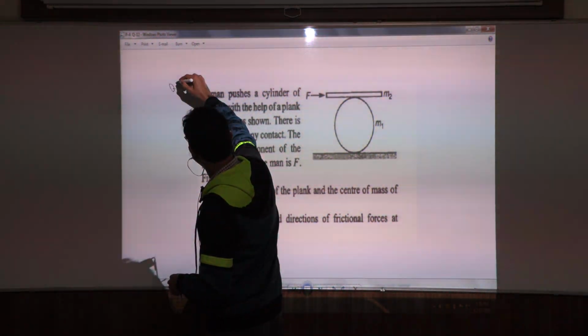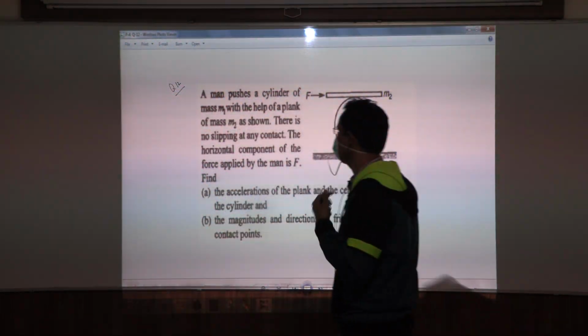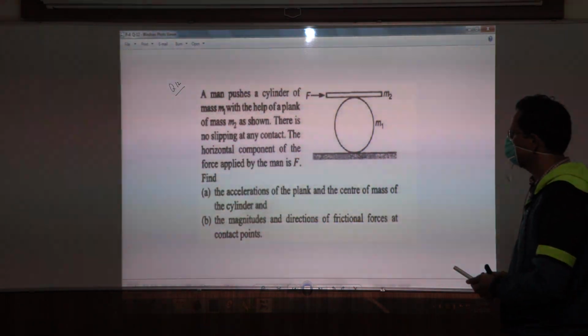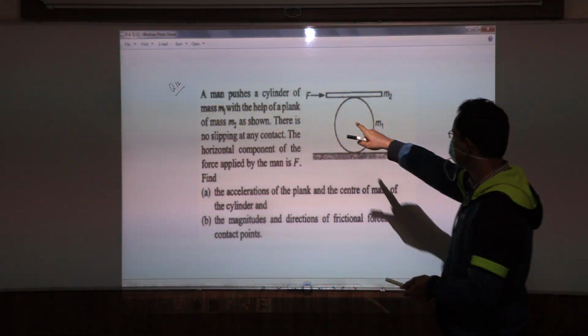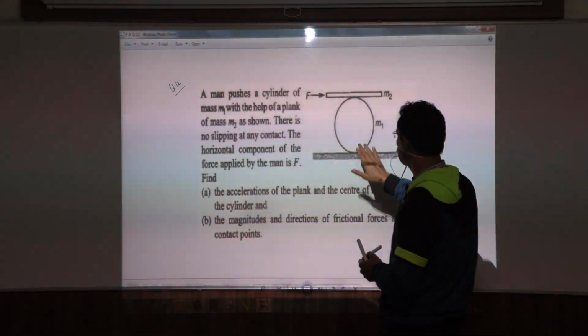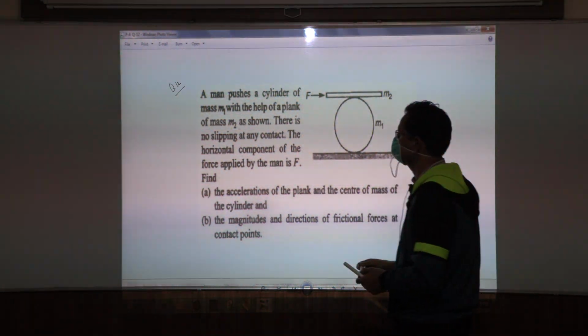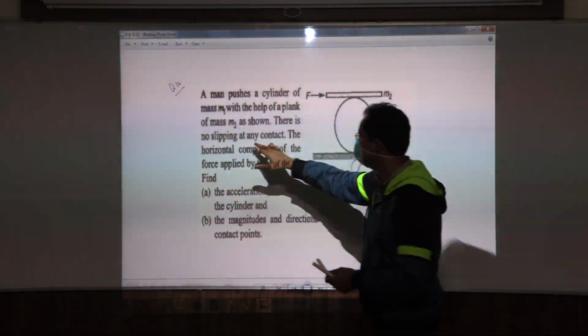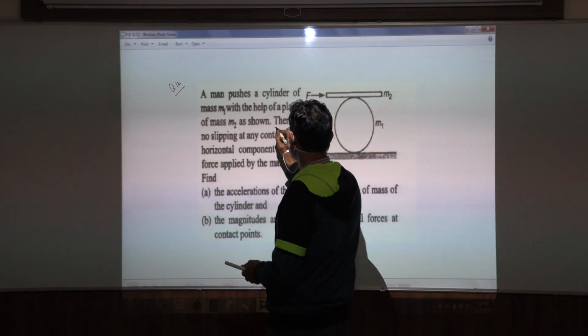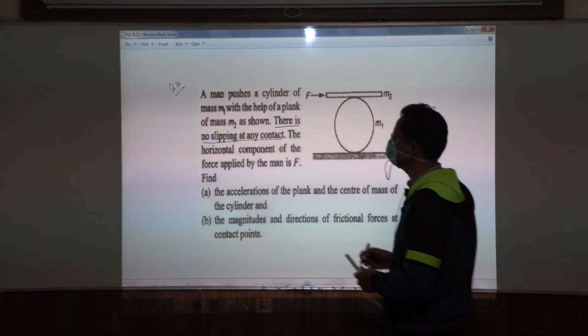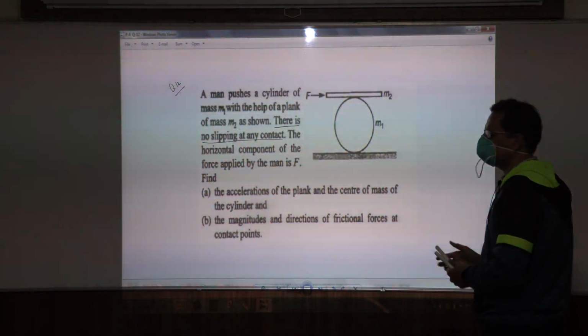So this is question number 12 in your worksheet. Let us go through this question. A man pushes a cylinder of mass m1 with the help of a plank. This is a plank. There is no slipping at any contact. These are the crucial words. There is no slipping. What does that mean?